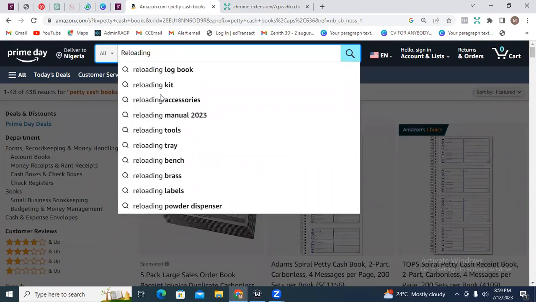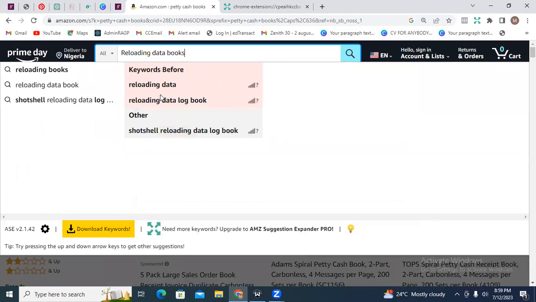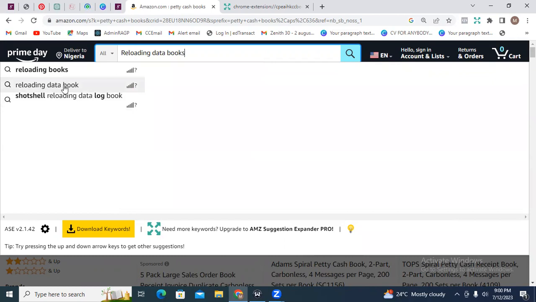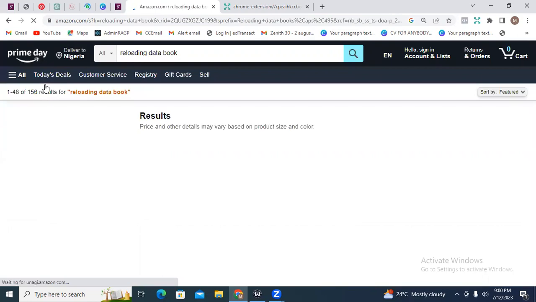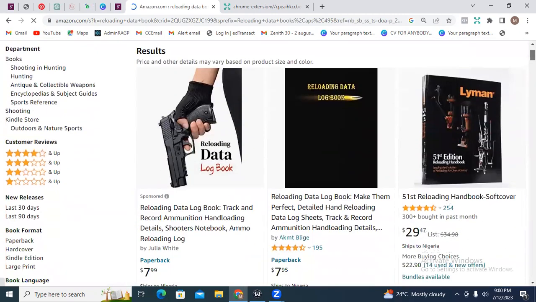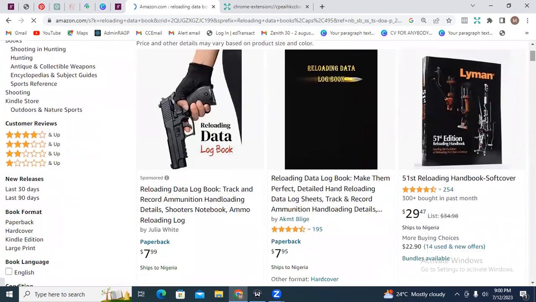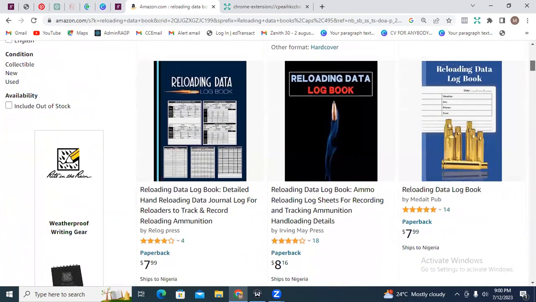Reloading data books. Reloading data logbook. Let's look at that. So we have, let's see, just about 158 results. Okay. Reloading data logbook. Make them perfect, with hand reloading data log sheets. Track and record ammunition handling details.